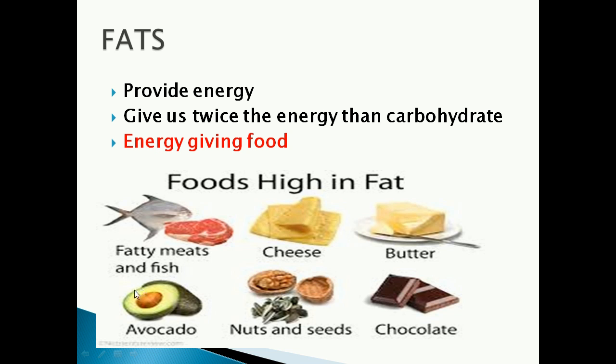Now in this picture you can see the foods high in fat: fatty meats and fish, then avocado, cheese, butter, nuts and seeds, chocolate. These are the foods which contain what? Fat.